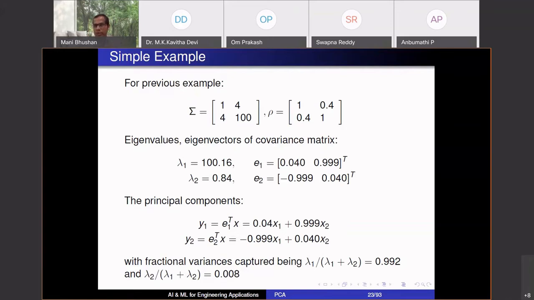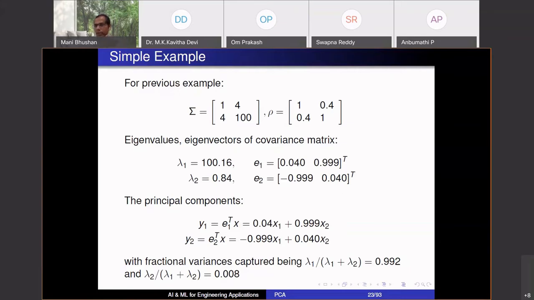No loss of information. It's just that when I plot my y1 and y2 for all the participants, instead of plotting their height and weight, I plot y1 and y2. I will see that now the scatter plot is such that y1 and y2 are uncorrelated. You can see that in these two vectors, if you take a dot product, this component multiplied by this plus this component multiplied by this, it is 0. These two are perpendicular vectors, right?